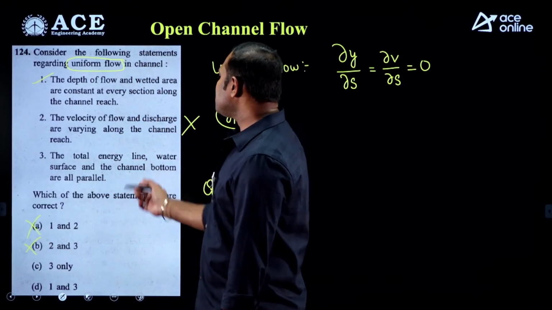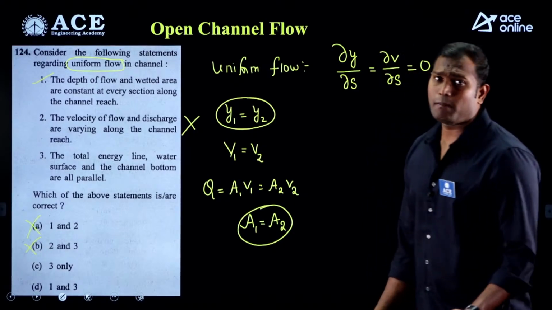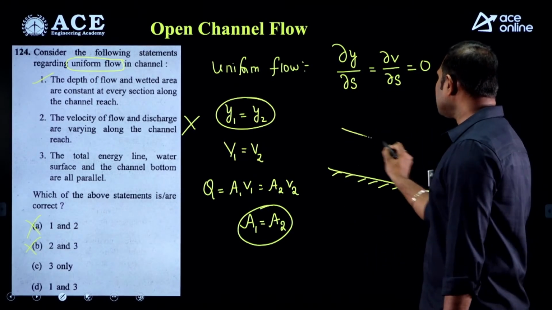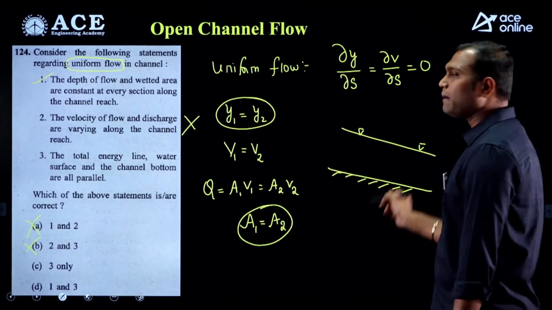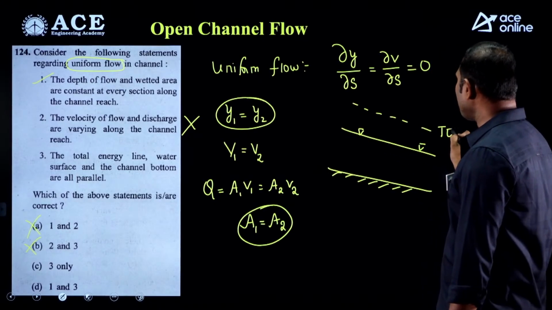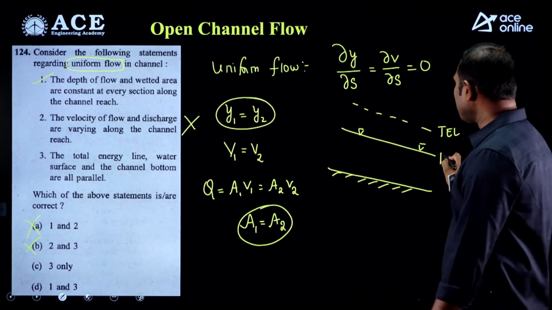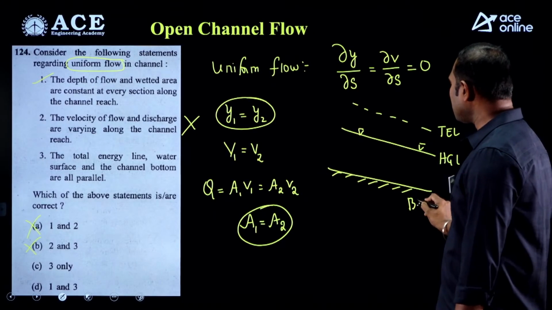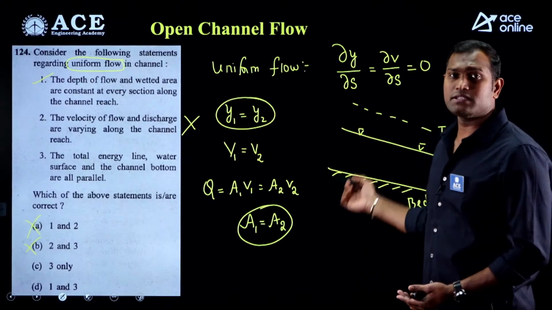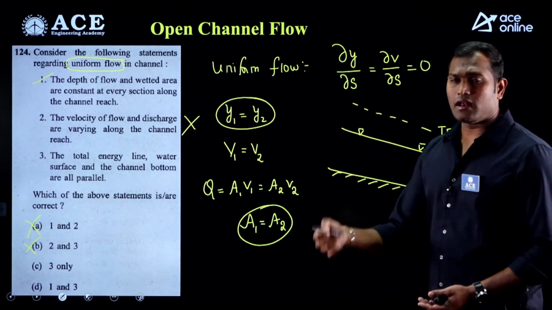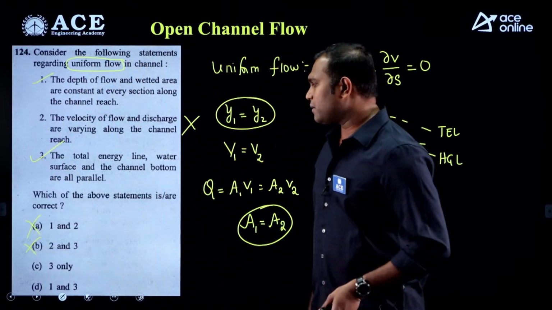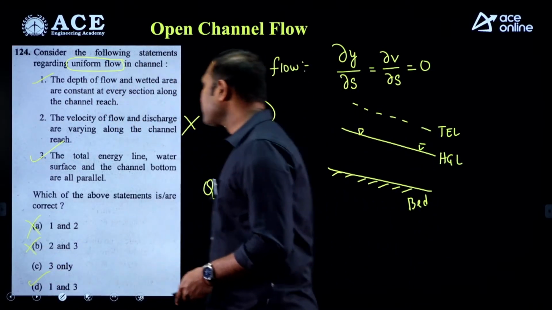But still the total energy line, water surface and the channel bottom all are parallel. In case of the uniform flow, if you see the channel bed, when the depth is same, the water surface is exactly parallel. When the velocities are same, the total energy line is also going to be parallel. So this water surface line we call HGL, and this is nothing but the bed. In case of the uniform flow, all the slopes are same, which means TEL, HGL, bed, all are parallel to each other. So statement number 3 is also correct. From the given options, 1 and 3, option D.